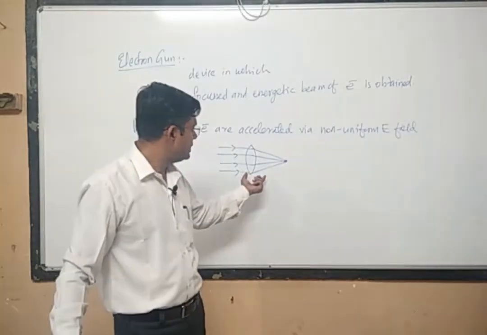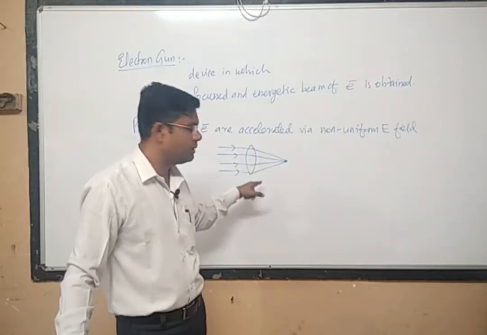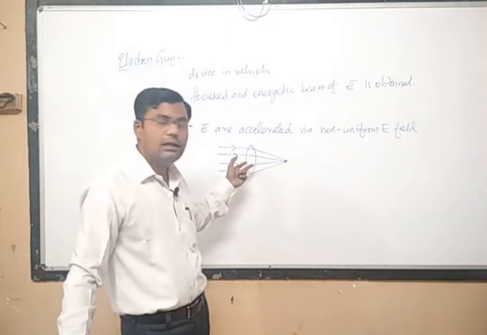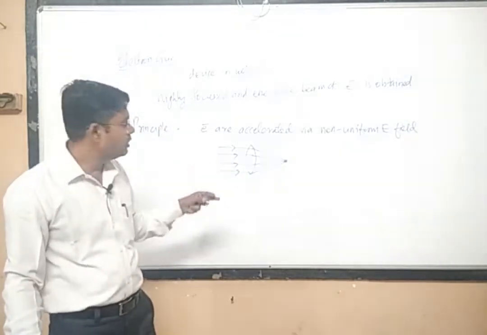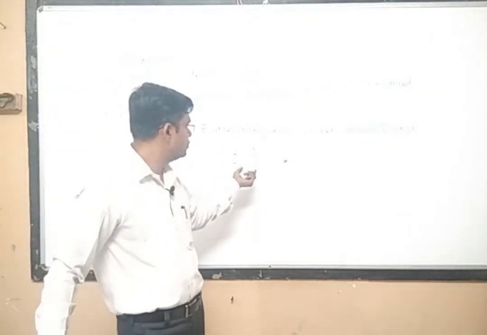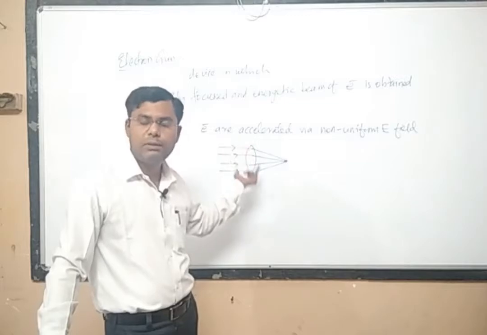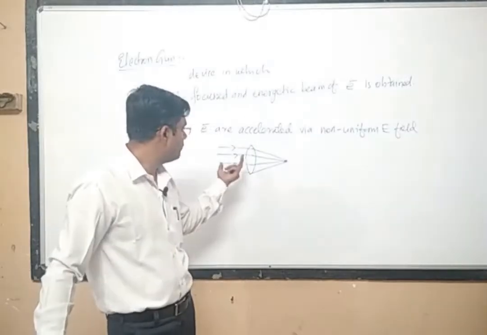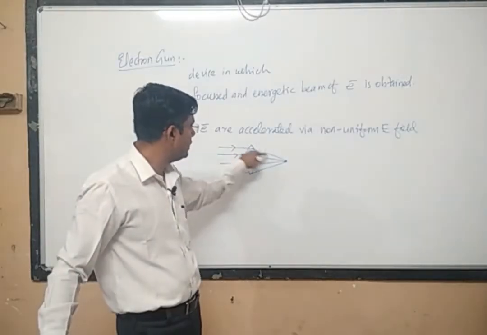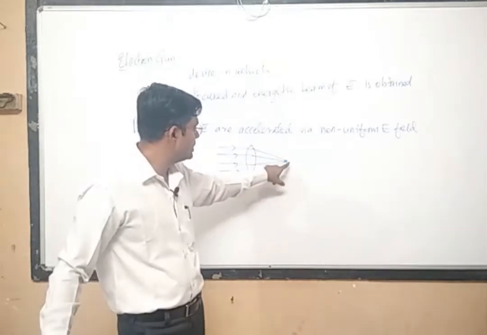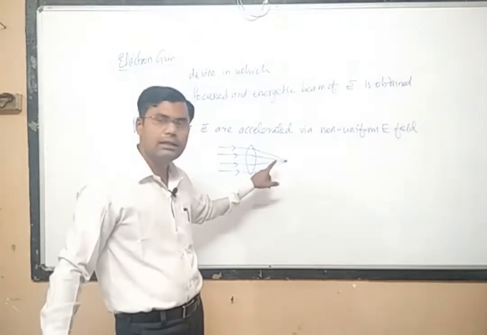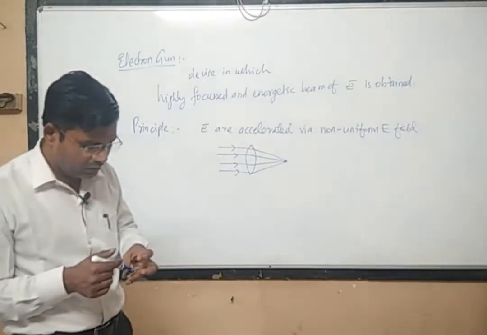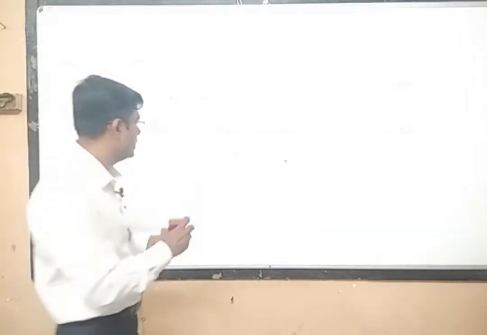Similar to this optical lensing, there is electrostatic lensing, and electrostatic lensing can be achieved with the help of a non-uniform electric field. With the help of that we can deviate the path of the electrons and focus all these electrons at one particular point. This is called the lensing effect, and such a lensing effect will be used in this device.